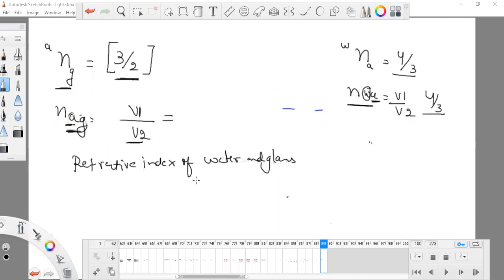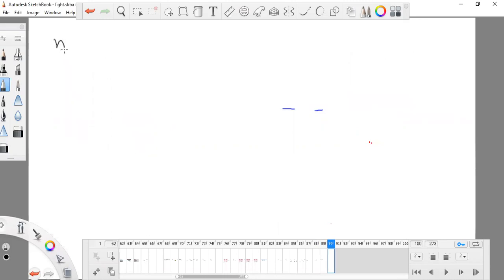What should I do? I need to find the refractive index of water and glass. First of all I will use this, and then take the refractive index of glass and water.